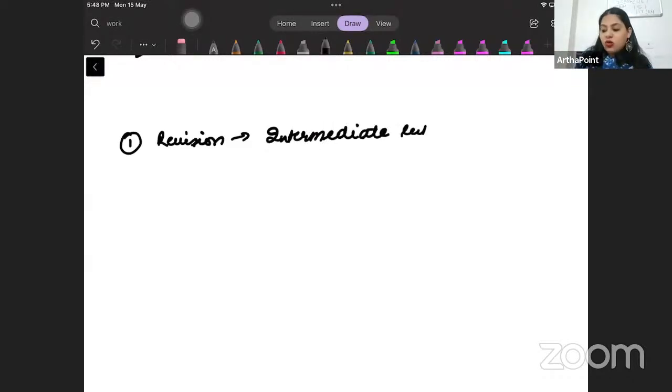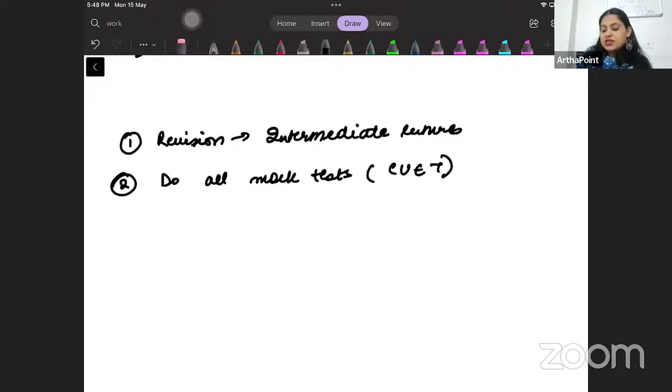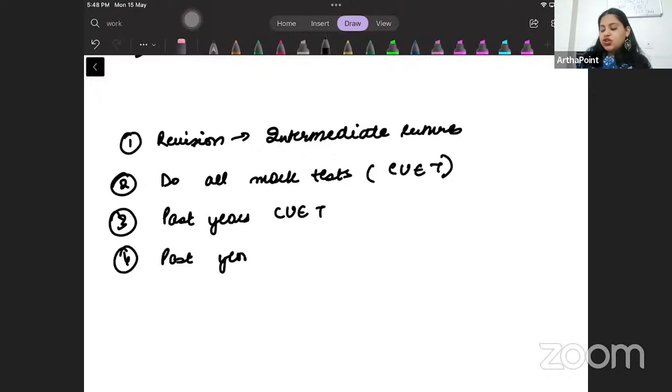But along with this, you have to do all the mock tests that I have given you on CUET. You have to do past years of CUET. You have to do past years of JNU, beta. JNU past years are close enough to CUET, although JNU also had a different level, but still they're very close to CUET. So you must do at least the last 5 years of JNU past papers.